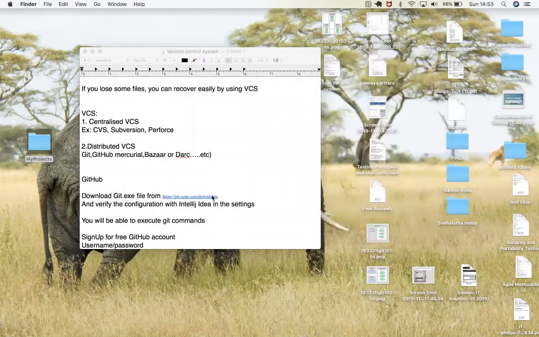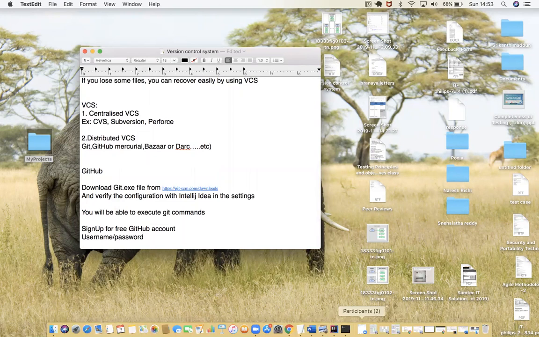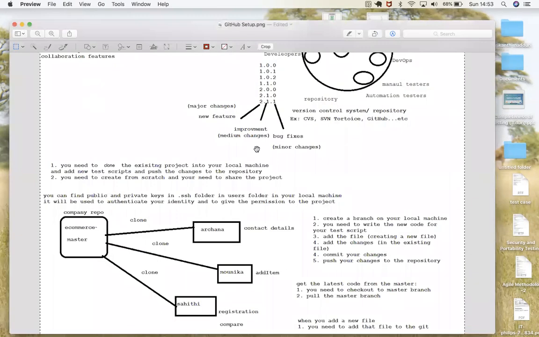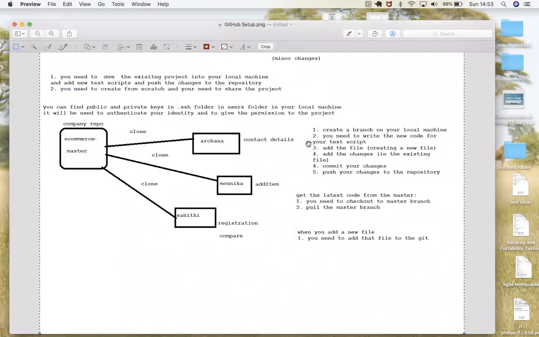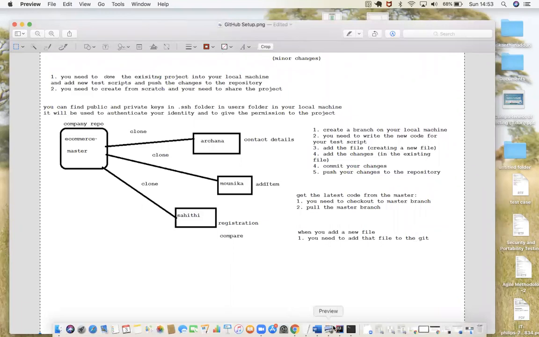See, there are different types of versions. You'll be creating branches, writing your code, pushing, committing, and doing all these things. But for now, what I suggest is this.